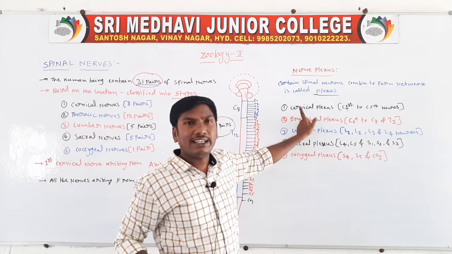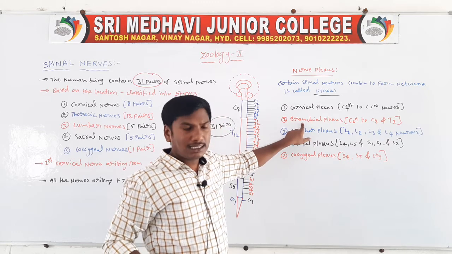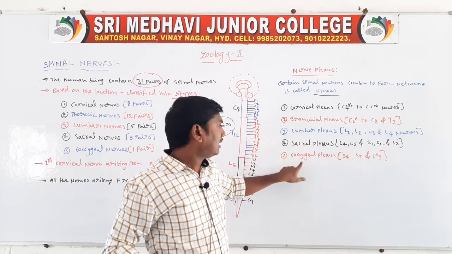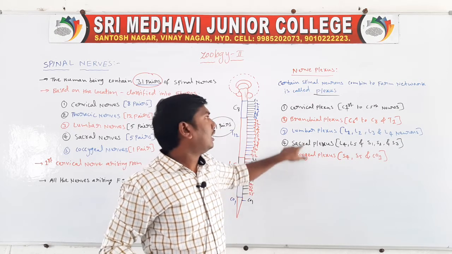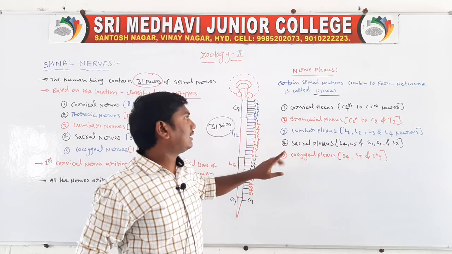First one, cervical plexus. Second one, brachial plexus. Third one, lumbar plexus. Fourth one, sacral plexus. Fifth one, coccygeal plexus. Cervical, brachial, lumbar, sacral and coccygeal plexus.